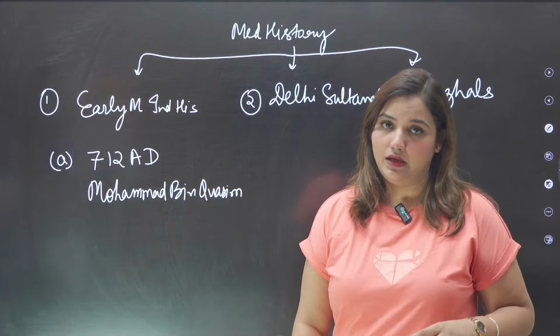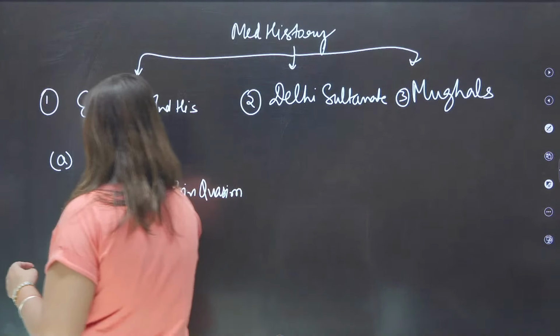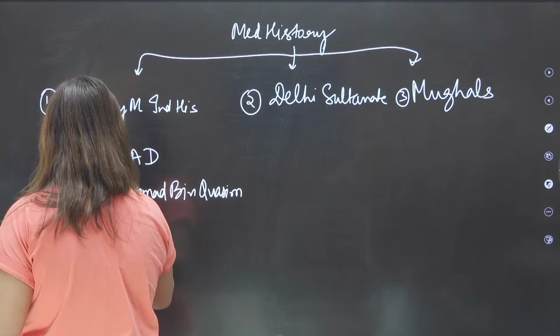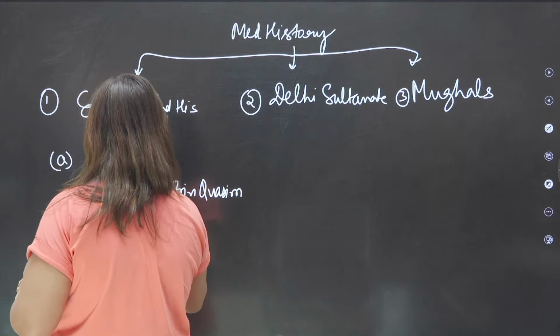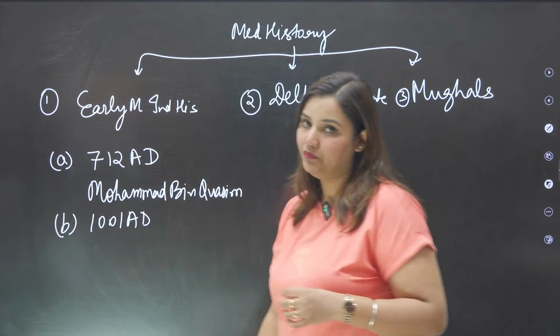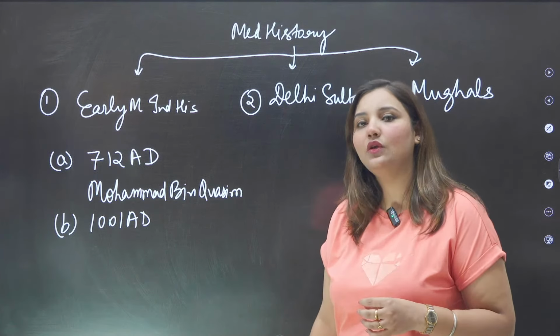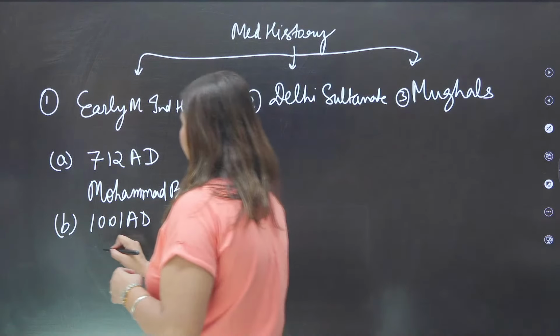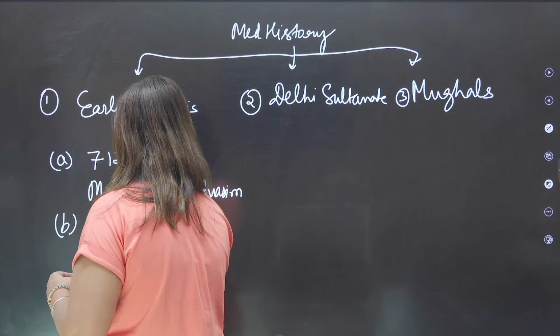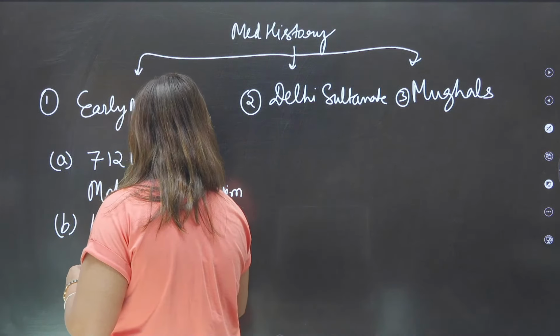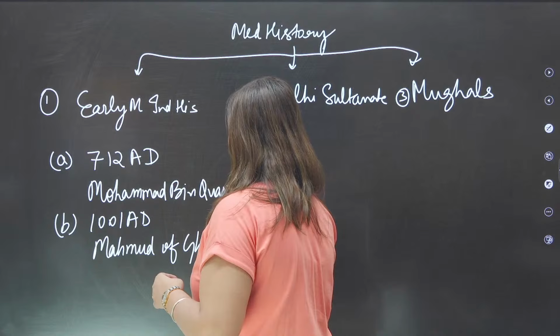Okay, then after Muhammad bin Qasim, again a new ruler came and he was also successful in 1001 AD. He is also known as the hero of Islam and he was known as Mahmud of Ghazni.